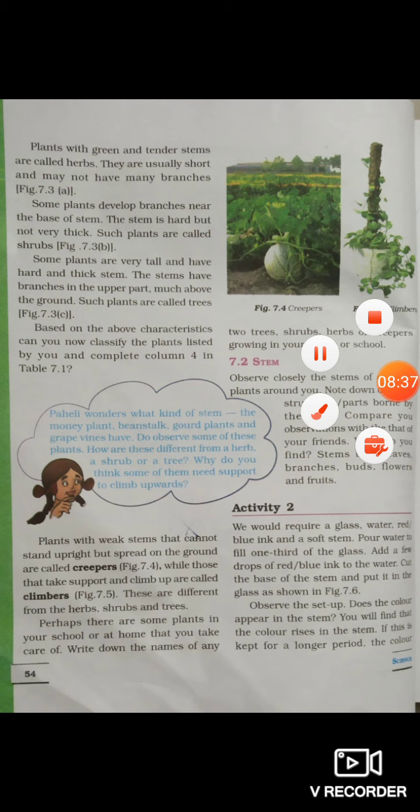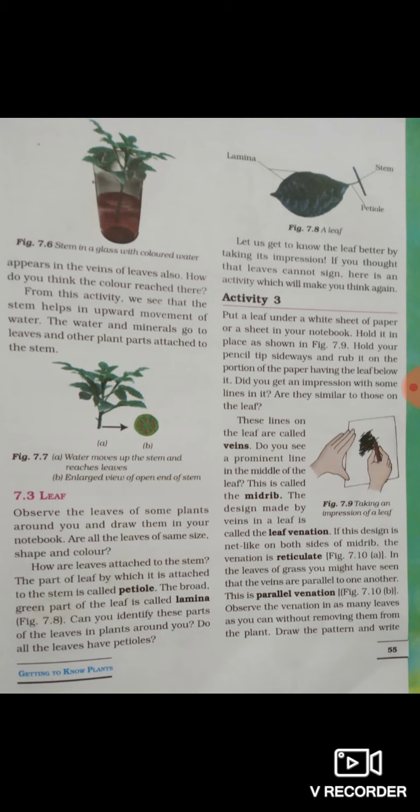So here we have an experiment to show that the stem conducts water. That is, the stem transports water and minerals to different parts of the plant. Let's look at the experiment. You have to take a glass and fill it one-third with water. Then you have to add a few drops of ink to the water. We have taken red color ink here. Now take a herb, cut the base of the stem of the herb and put it in the glass. Observe the plant the next day.